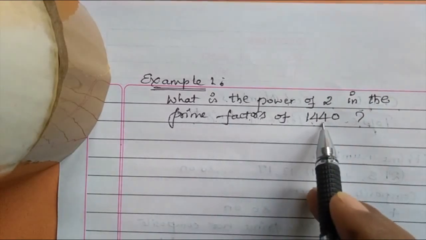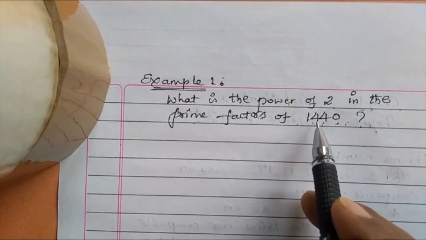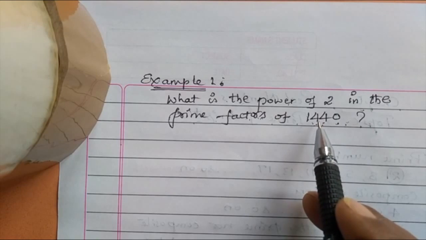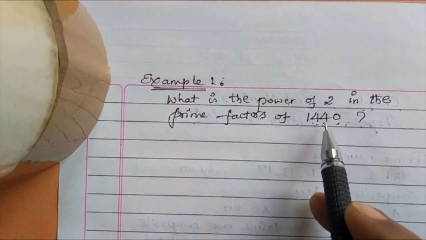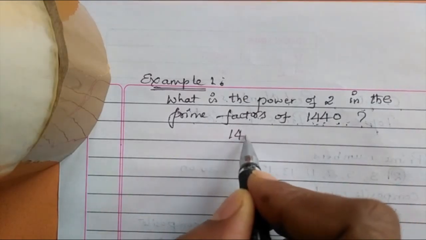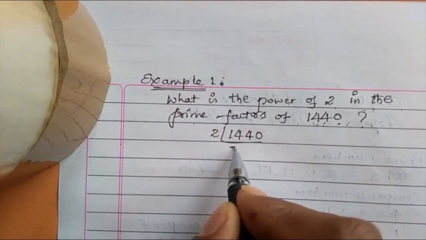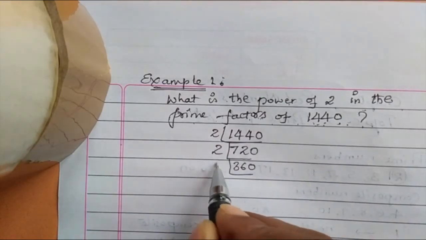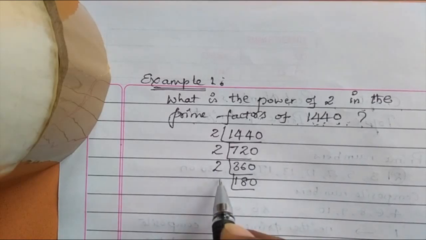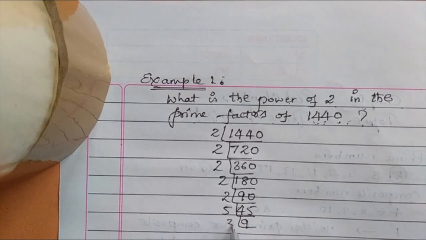So, prime factors of 1440. 1440 is a composite number, it's not a prime number. Therefore, we go for the prime factors of 1440. Let us take 2. 2 sevens are 14, 2 twos are 4, 2 zeros are 0. Go on: 720, 360, 180, 90, 45. 5 nines are 45, 3 threes are 9.